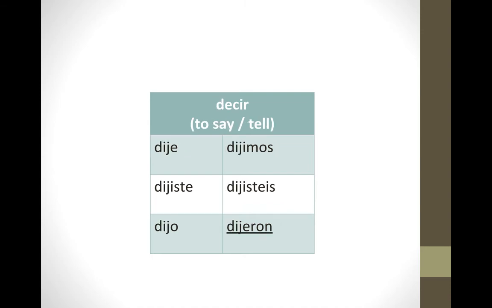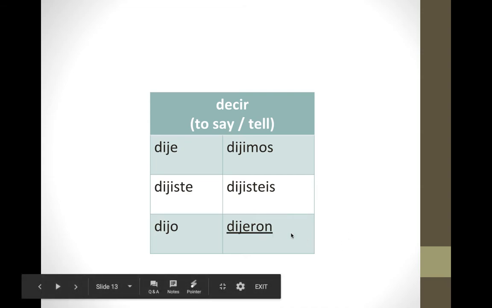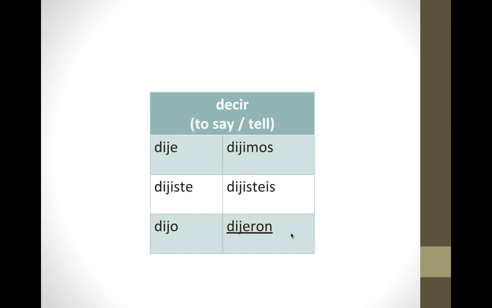Okay, moving to the last section on your note guide are J stem verbs. Decir means to say or tell, and its stem is D-I-J. So its conjugation is dije, dijiste, dijo, dijimos, dijeron. You'll notice, again, that is bolded and underlined because that is slightly irregular on top of being irregular. Okay, it's not dijieron. There's no second I, it's just dijeron.